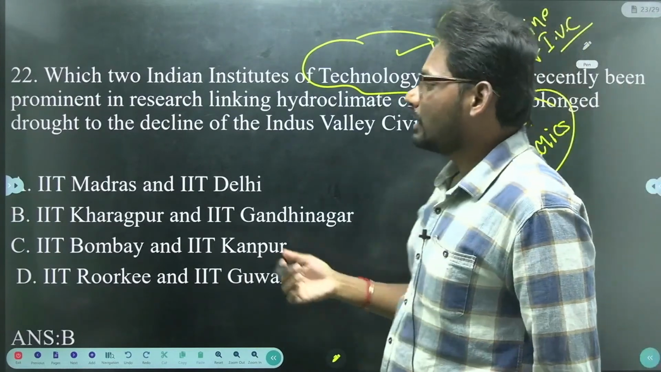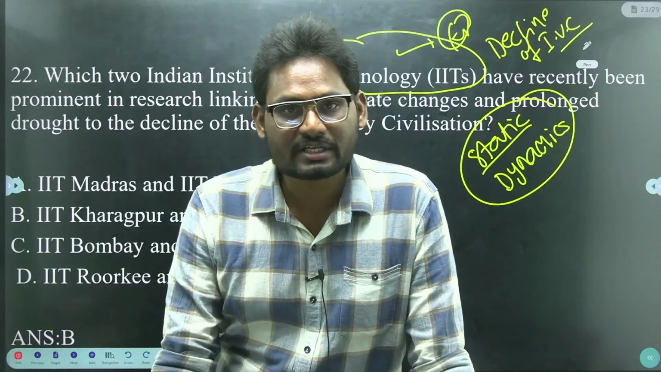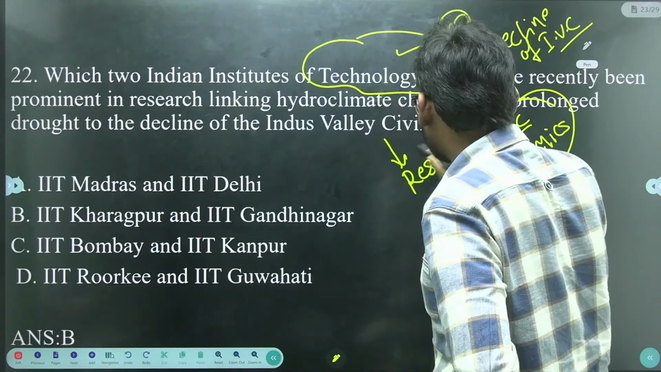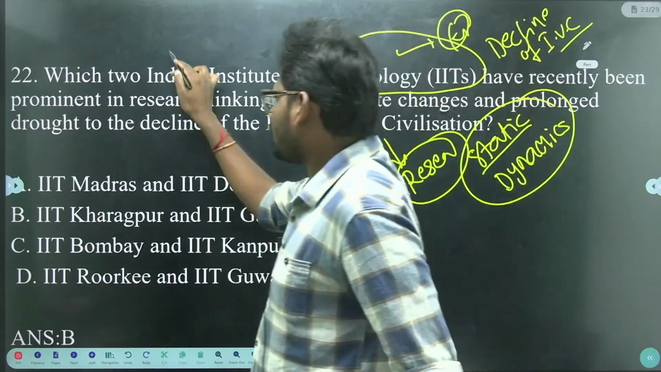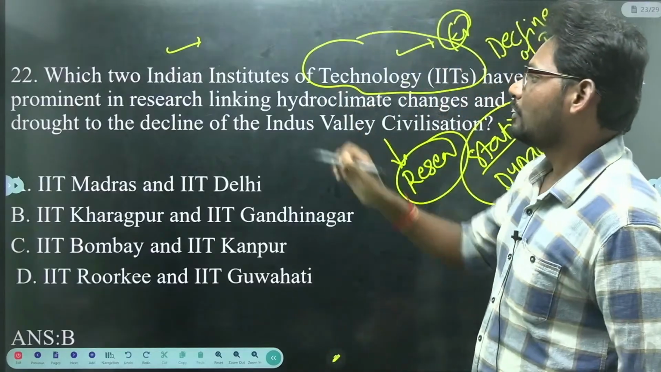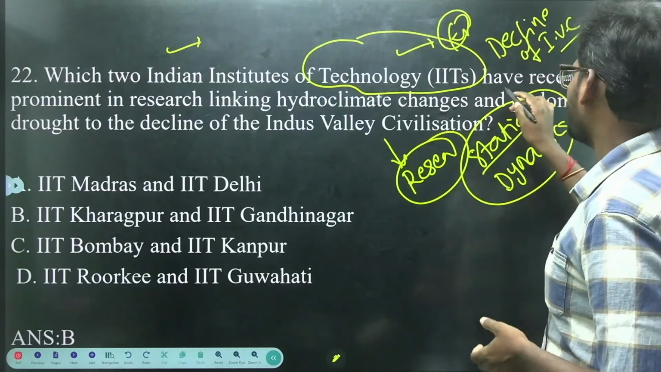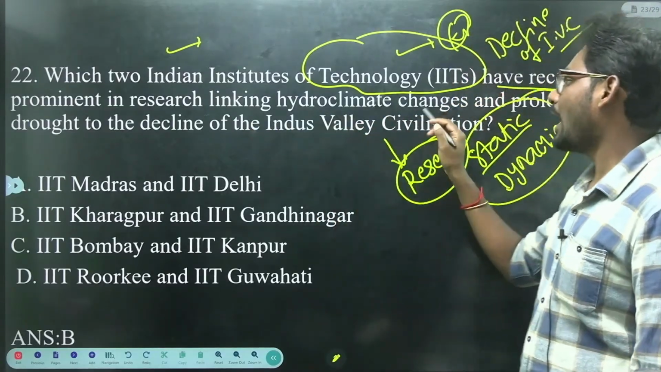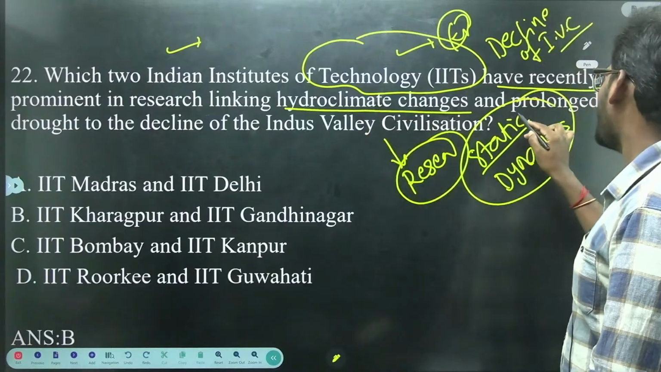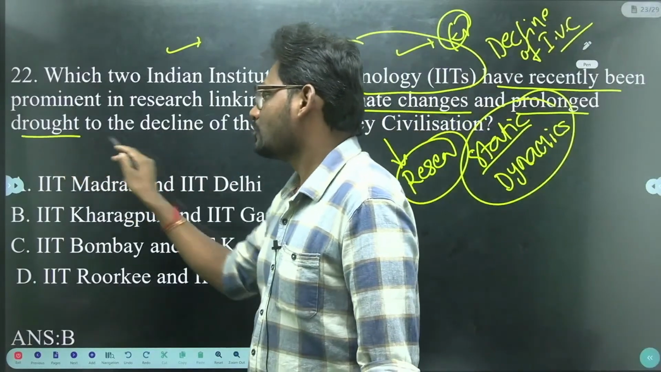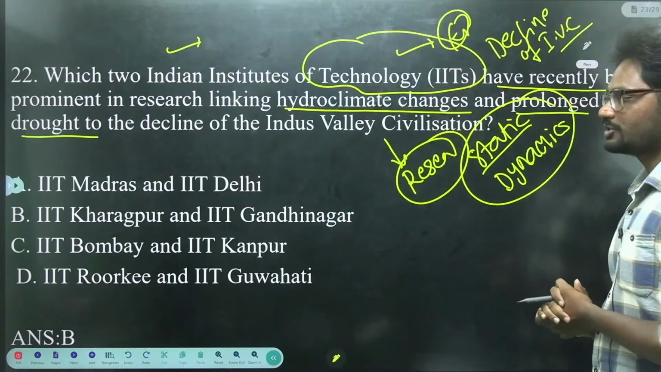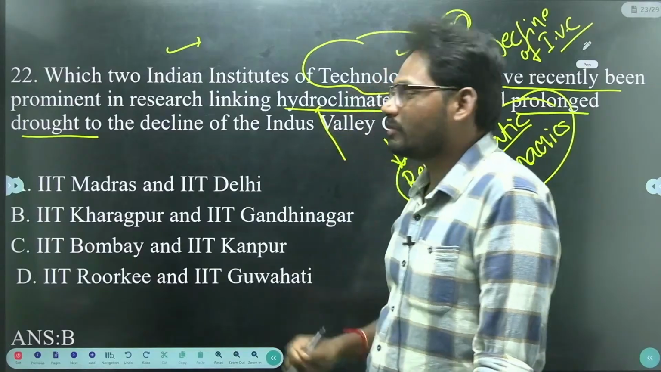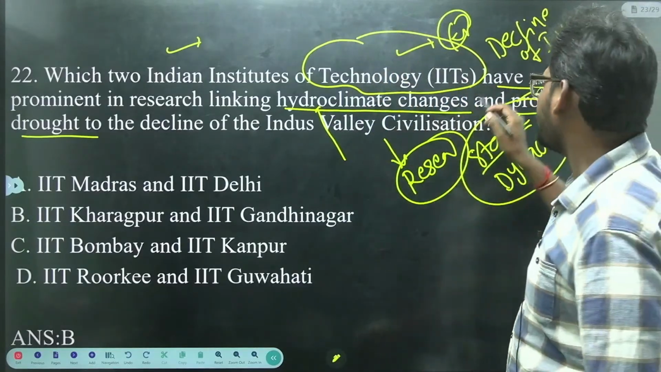So recently the Indian Institutes of Technology, that is IITs, entered into a research study. They submitted a paper on how two Indian Institutes of Technology have recently been prominent in research linking hydroclimate changes and prolonged drought to the decline of Indus Valley civilization. So recently two IITs researched the decline of Indus Valley civilization, and they came to the conclusion that